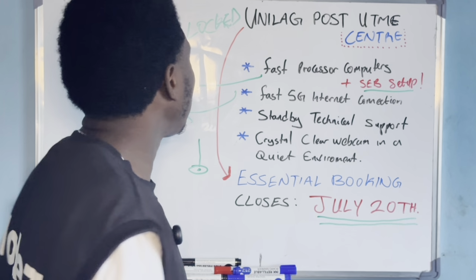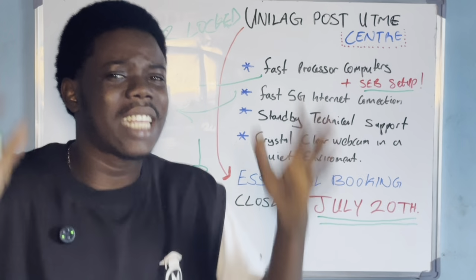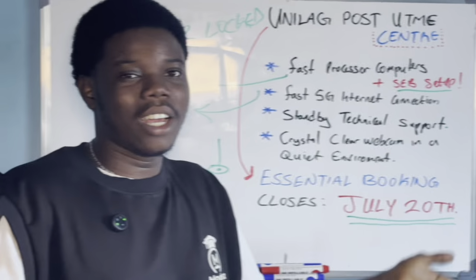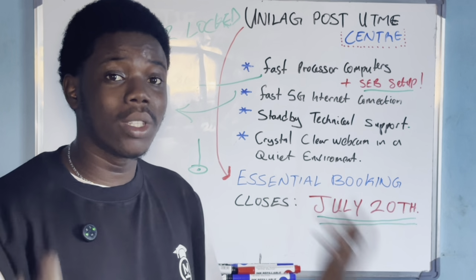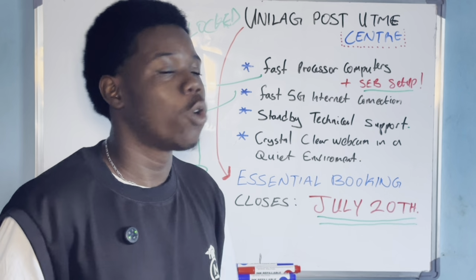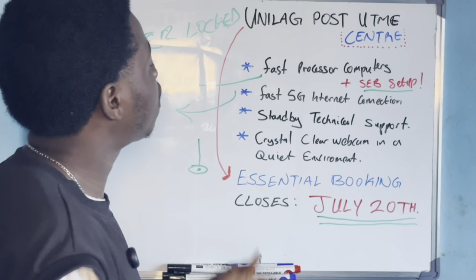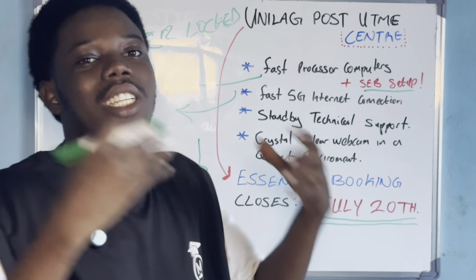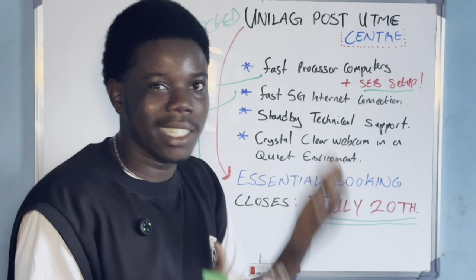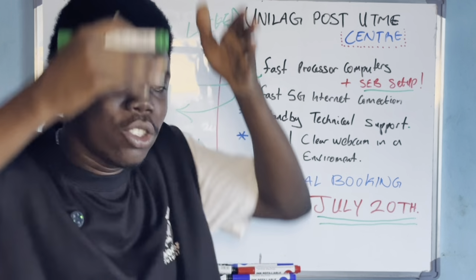Do you get it? So now, in order to avoid this, you need to make sure that you have every setup complete. That is a very big problem for both aspirants and parents, but you don't have to worry about this at all when you book a space to write at our center, because we will provide you with fast processor computers that are already compatible with SEB, and they have crystal clear webcam installed.